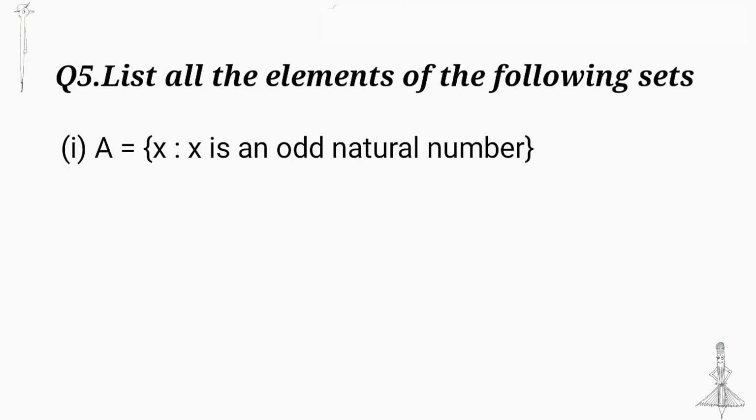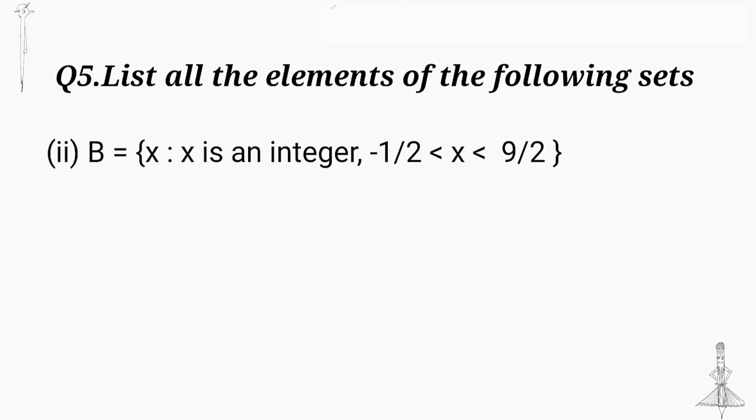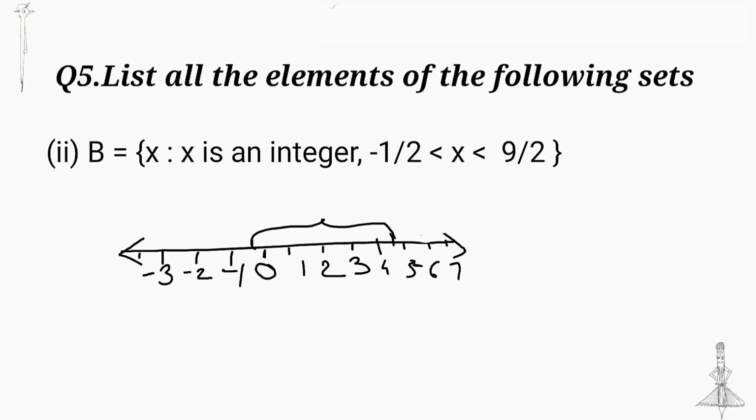First question: x such that x is an odd natural number. We know odd natural numbers are 1, 3, 5, 7, etc. Next question: x such that x is an integer, with -1/2 < x < 9/2. x lies between -1/2 and 9/2. 1/2 means half of 1, that is 0.5, and 9/2 is half of 9, that is 4.5.